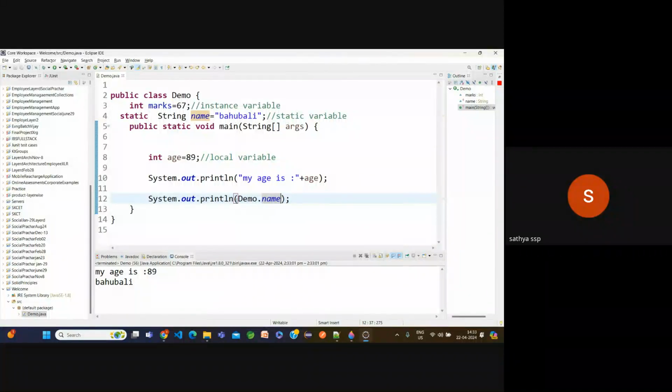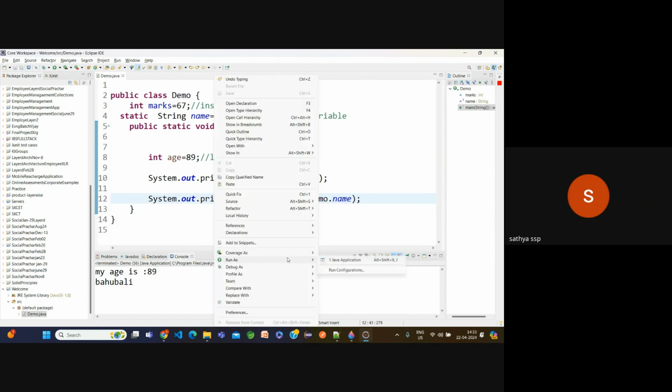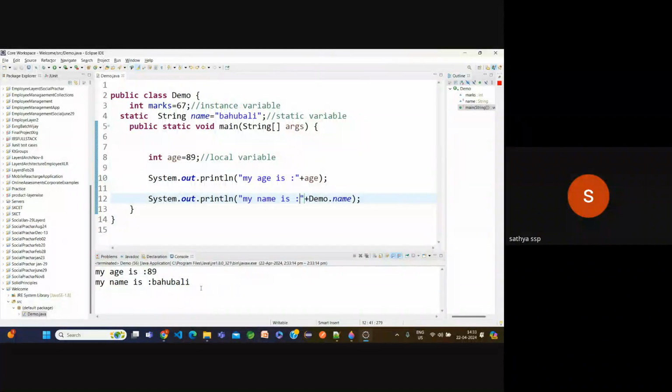If you want to differentiate that, we need to write some name. My name is, simply here, Demo dot name. Now here my name is Bob. I want to print 67 also. Observe carefully here. Now SYSO, now I want to print marks. Now we are getting an error.